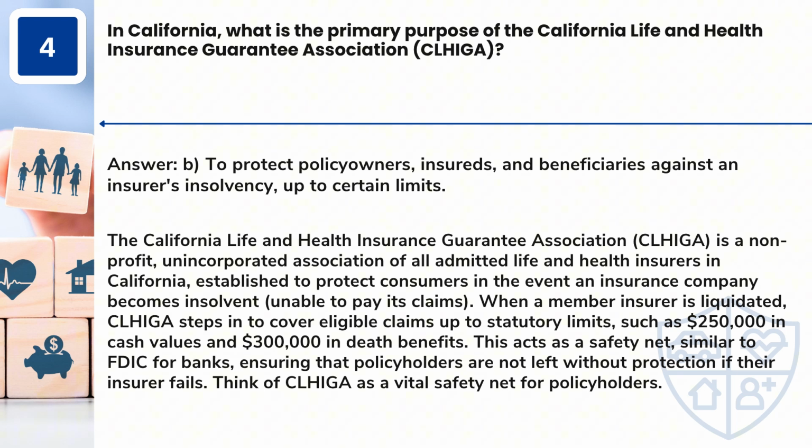The California Life and Health Insurance Guarantee Association, CLIGA, is a non-profit, unincorporated association of all admitted life and health insurers in California, established to protect consumers in the event an insurance company becomes insolvent, unable to pay its claims. When a member insurer is liquidated, CLIGA steps in to cover eligible claims up to statutory limits, such as $250,000 in cash values and $300,000 in death benefits. This acts as a safety net, similar to FDIC for banks, ensuring that policyholders are not left without protection if their insurer fails. Think of CLIGA as a vital safety net for policyholders.